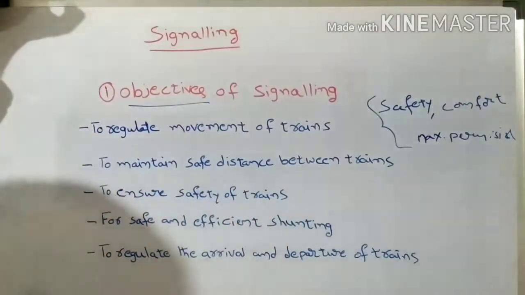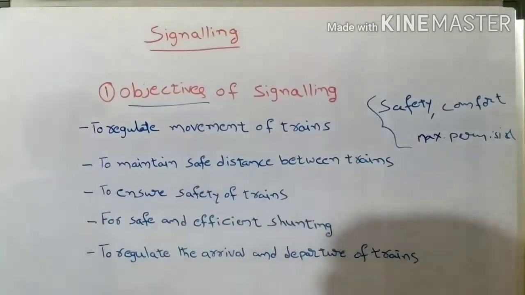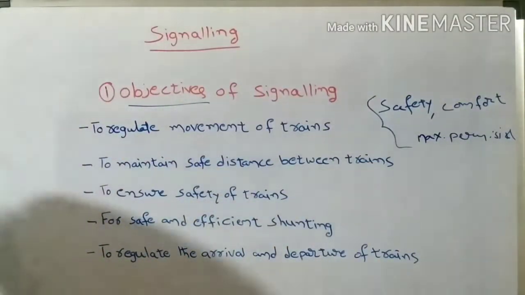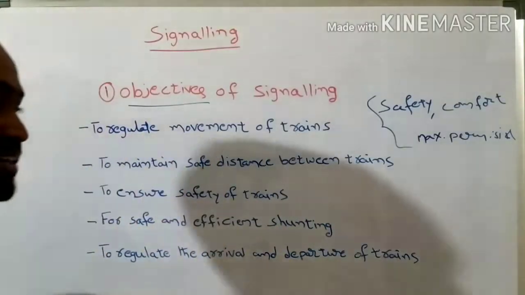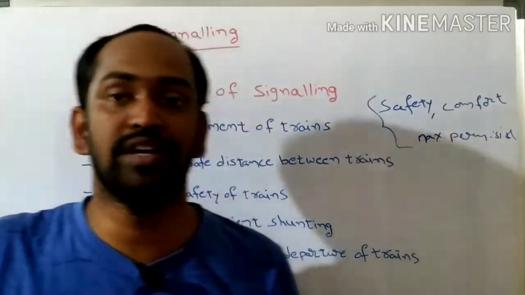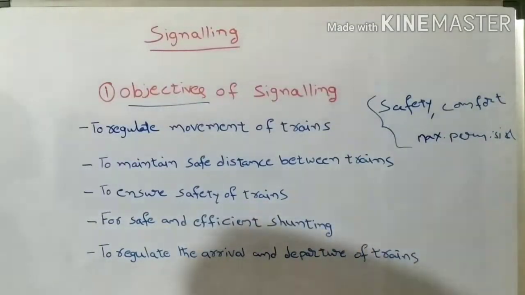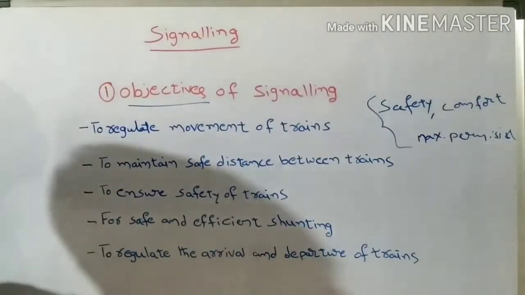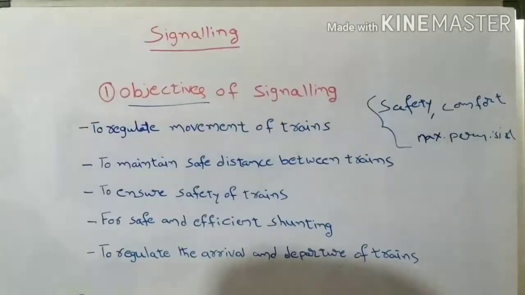Here are some basic objectives of signaling. The first one is to regulate the movement of trains upon the railway track. This is the first objective of the signaling system. It means that whenever trains move from the main track to a branch track or from a branch track to the main track, or whenever trains enter or leave a railway station, some regulation system should be there for the movement of trains, to control collisions and accidents. For that purpose, the signaling system is to be provided.